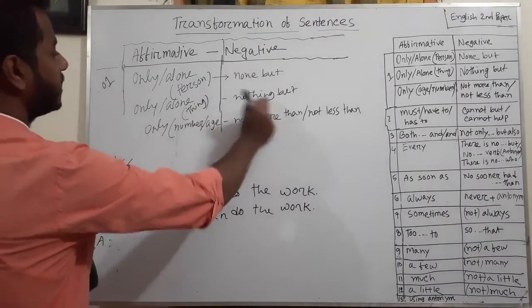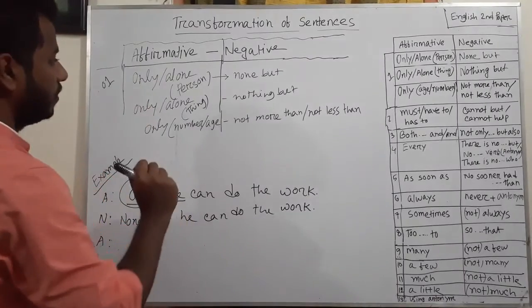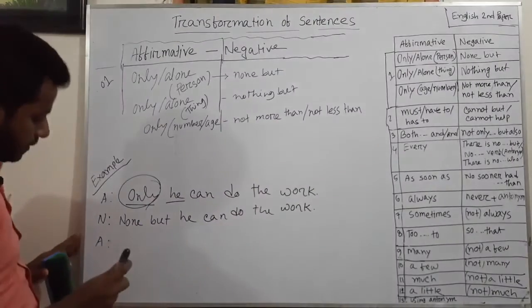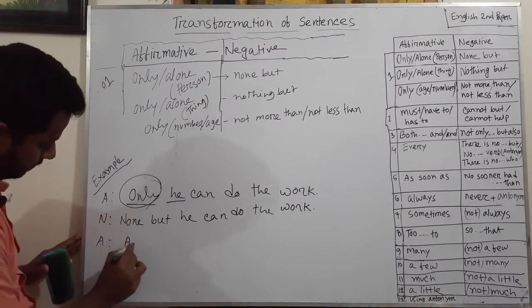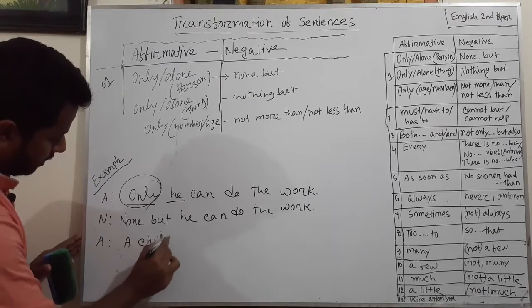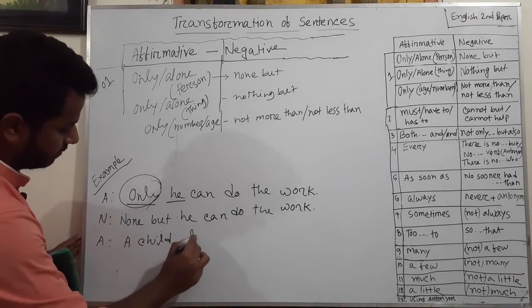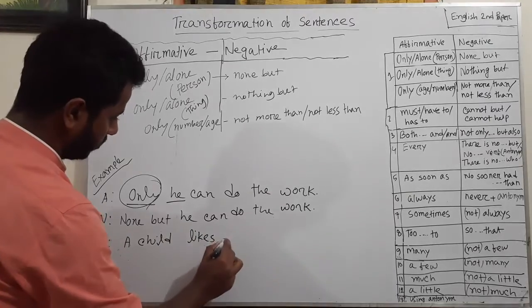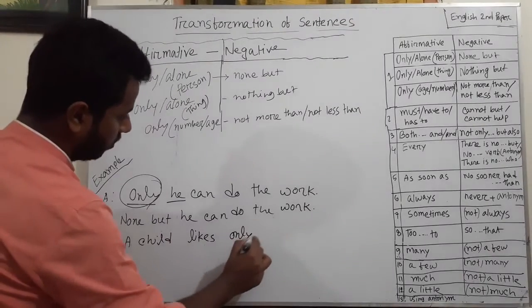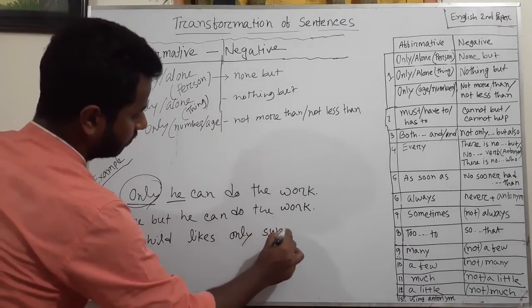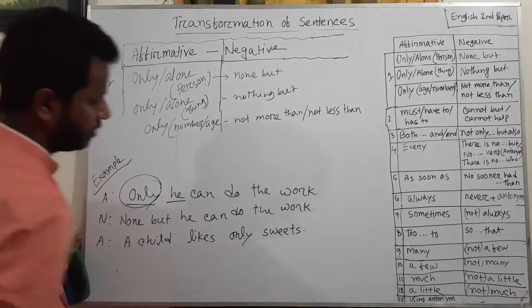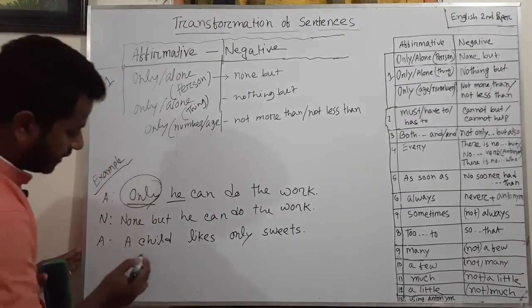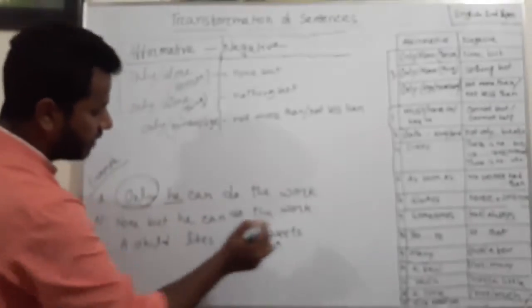And if in an affirmative sentence there is only or alone and it modifies a thing, then you have to use nothing but instead of only or alone. For example, a child likes only sweets. Here only modifies sweets, and it is a thing.